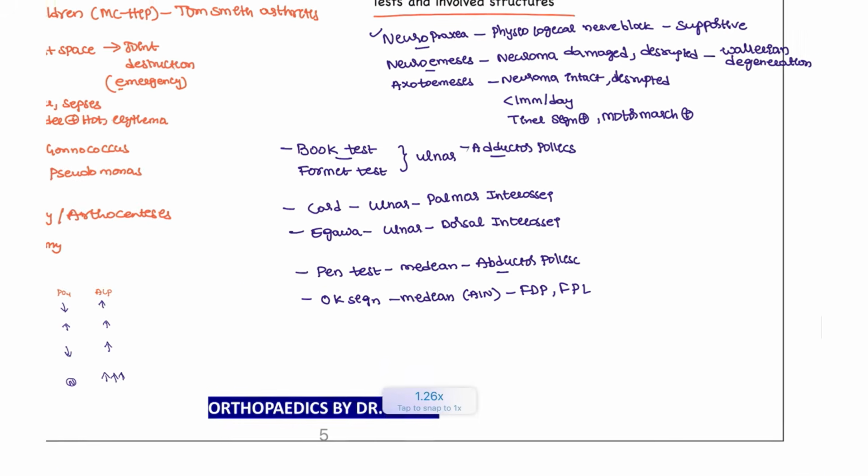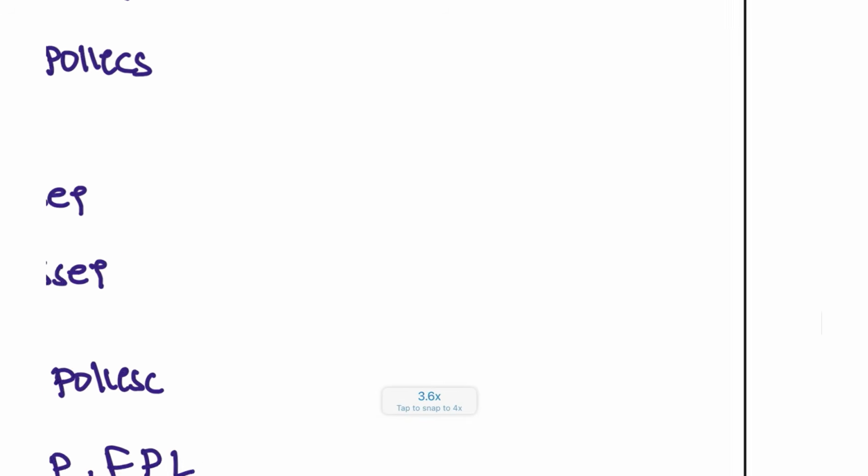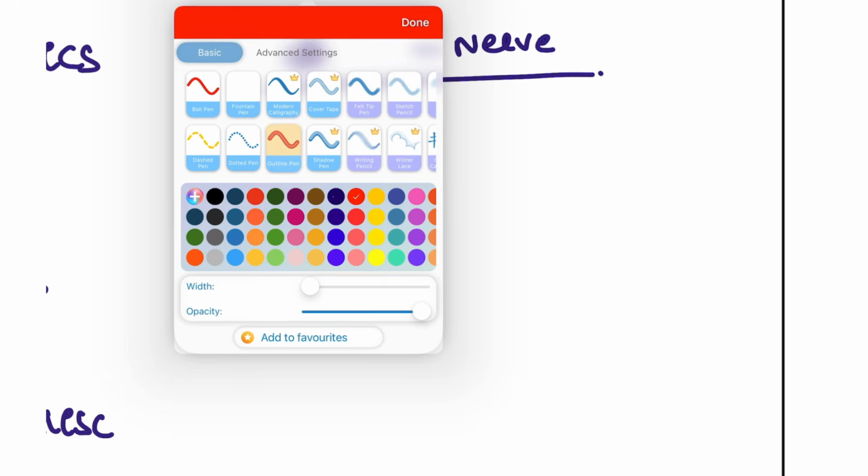And if I say the fractures and associated fractures, what are the fractures and what are the associated nerve injuries? Fractures and nerve injuries. Okay, let's see.